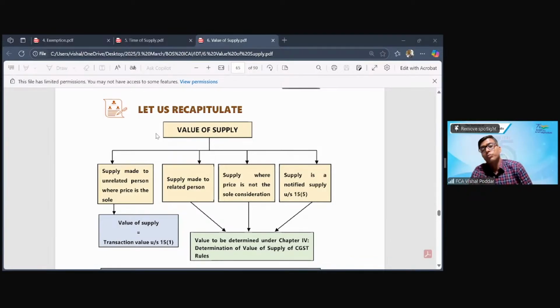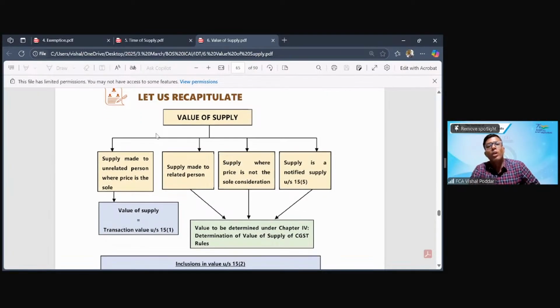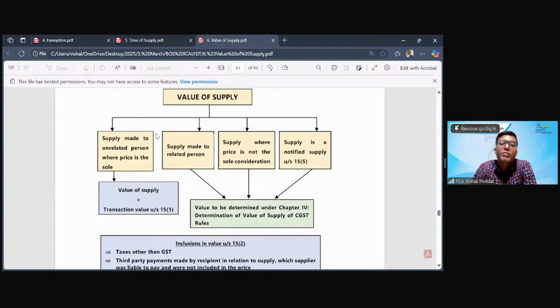Fine. Now, going to the valuation chapter, what does the valuation chapter say? Section 15 deals with valuation. Now, before you go to valuation, you have to first understand there are three types of values which are mentioned in the valuation chapter.